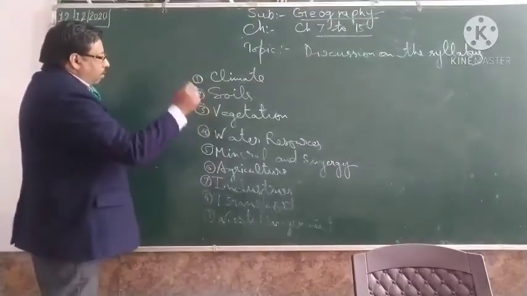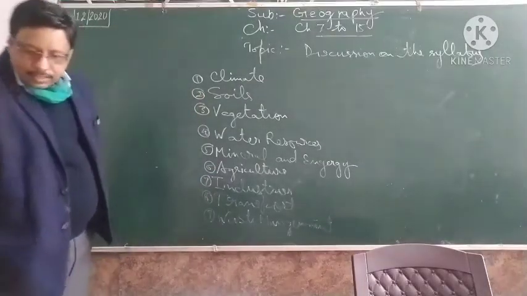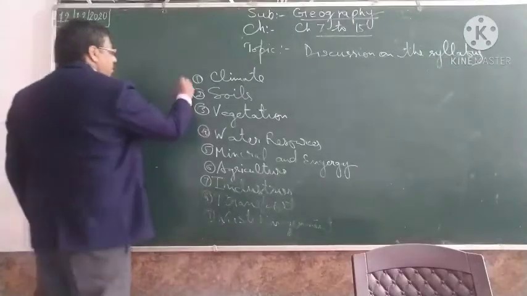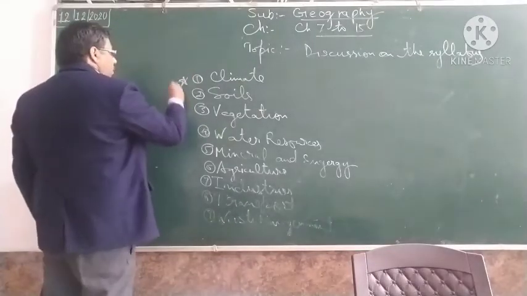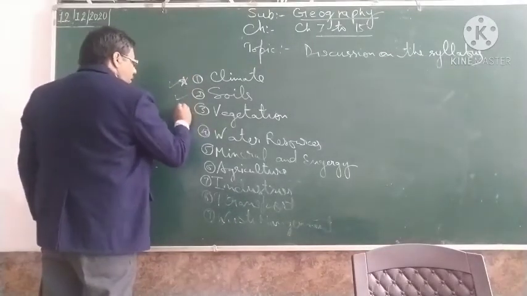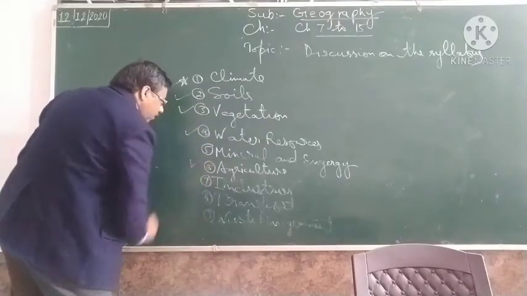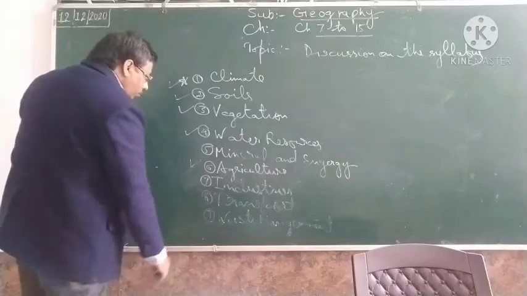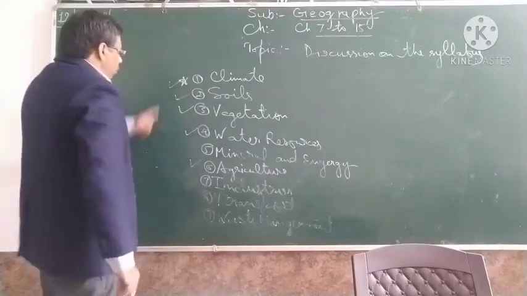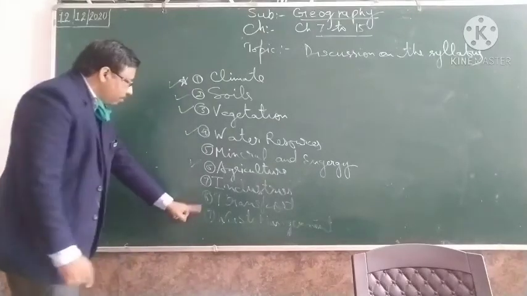So you see, my suggested combination is, this is compulsory, okay. Climate, soil, vegetation, water resources, agriculture, and then any of these two. 1, 2, 3, 4, 5, any of these two.